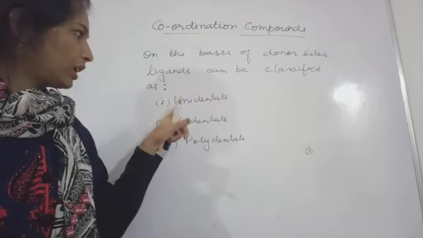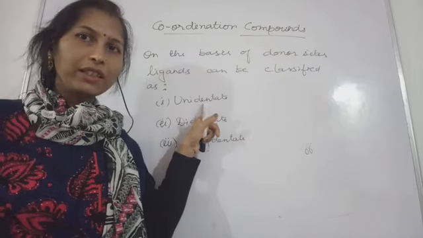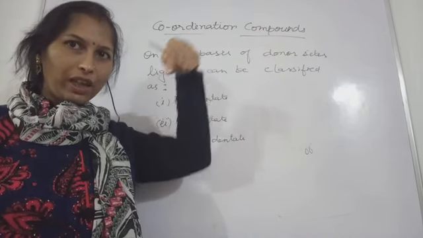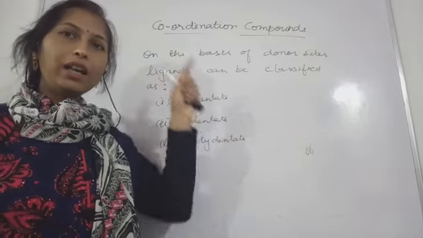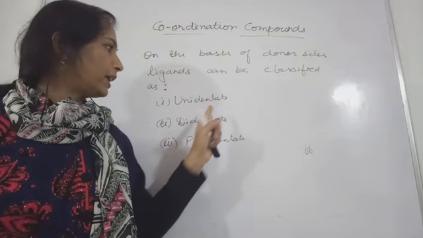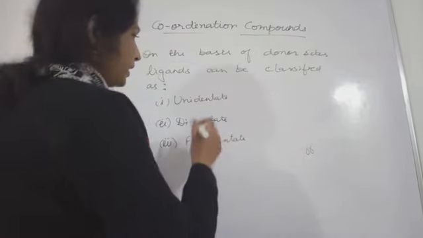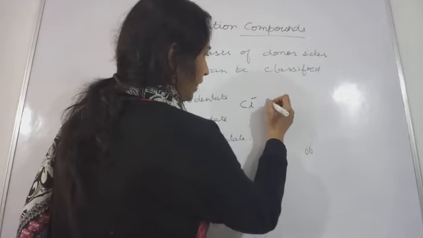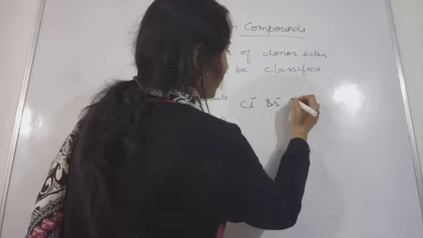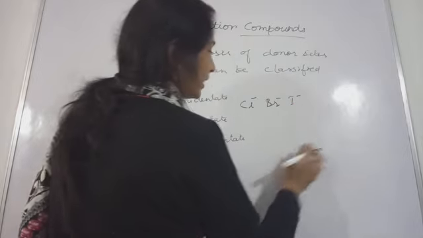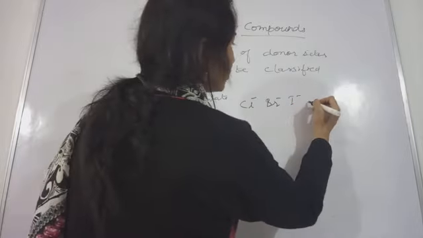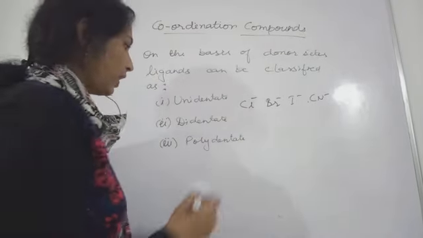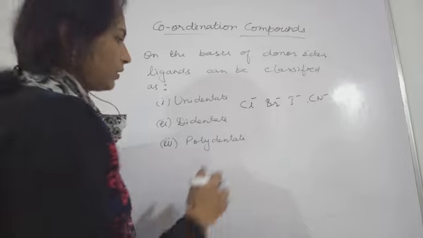So the unidentate means they are having one donor site, one tooth, with that they are holding the ligands. So unidentate ligands means, the examples you can quote here: chloride ion, bromide ion, iodide ion, or CN negative ion. So this also will be a unidentate ligand.